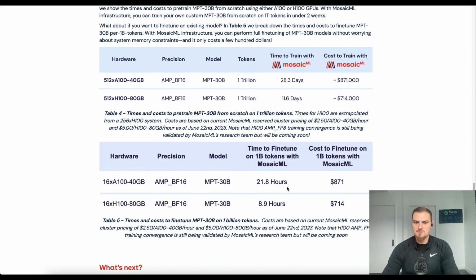So they also describe the cost of fine-tuning on 1 billion tokens with MosaicML. So I think this is really interesting. So if you want to have a 16 H100 80 gigabyte cluster to fine-tune on 1 billion tokens, it'll take 9 hours and only cost $714. So that's pretty reasonable to pay for something like that, and all of it is managed on the MosaicML cloud.